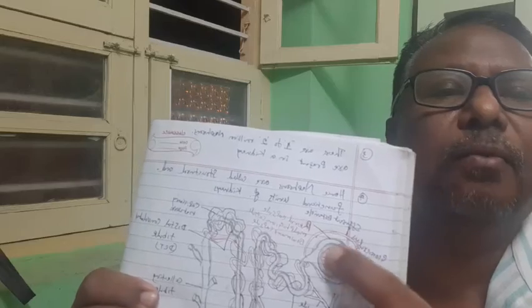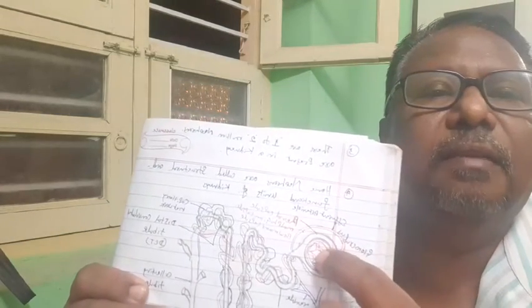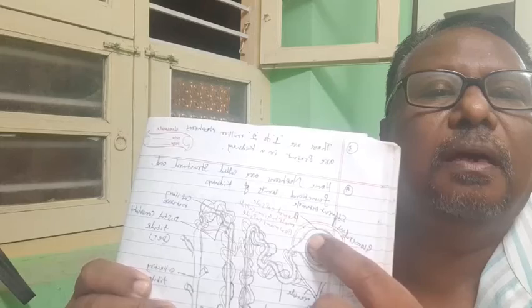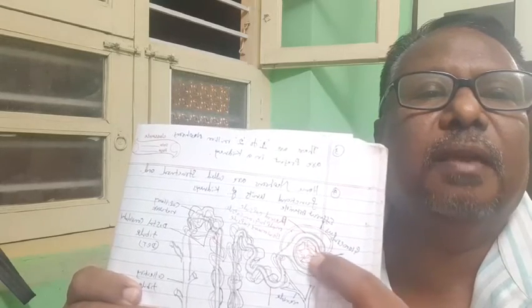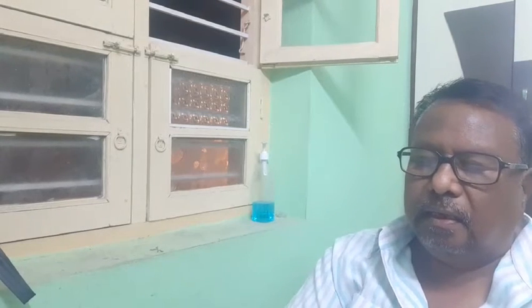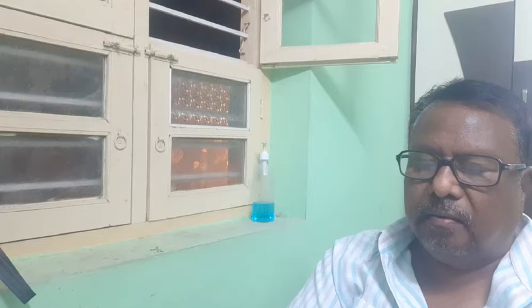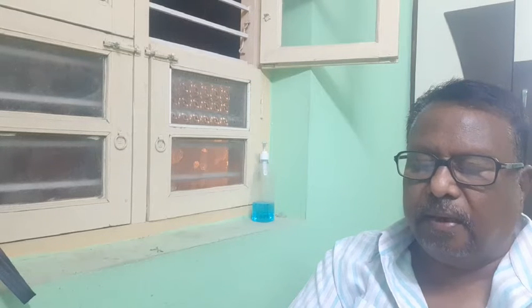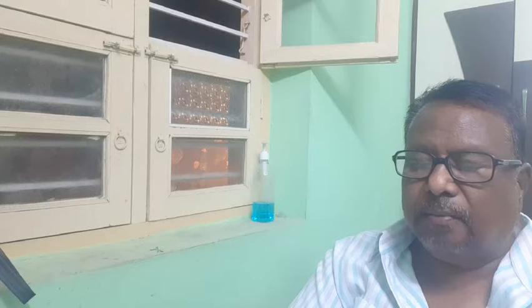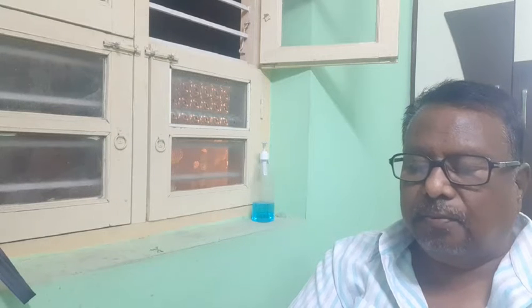So this is the capsule and the glomerulus is inside. That is nothing but the blood stream coming through the efferent and afferent vessels. So there is a capsule called Malpighian capsule or renal capsule, and the blood vessels in the form of a network of blood capillaries called glomerulus are present in the renal capsule.